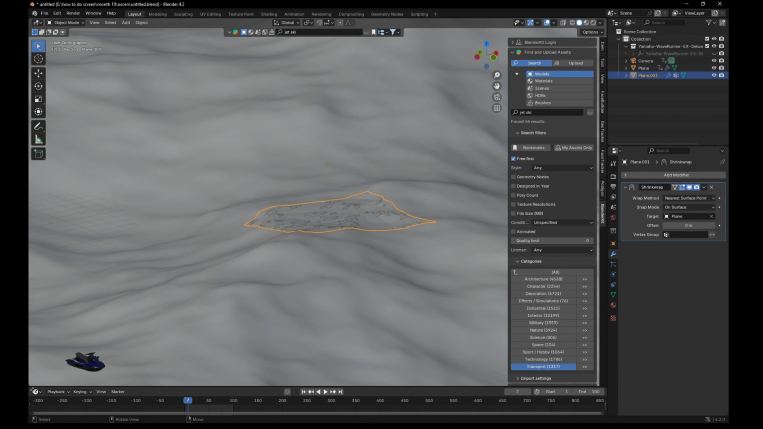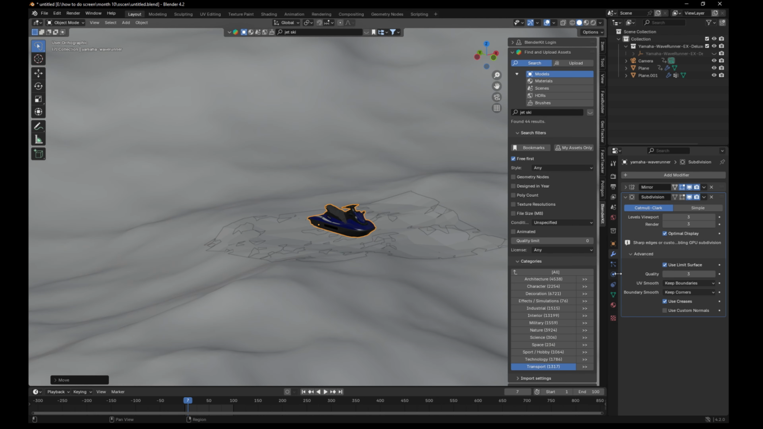Add your jet ski, or whatever you want. Scale it like your plane.